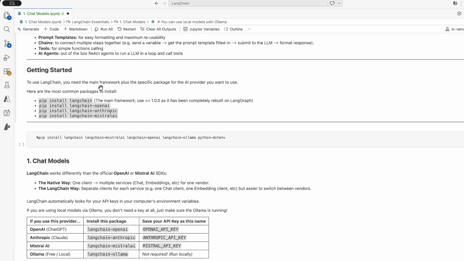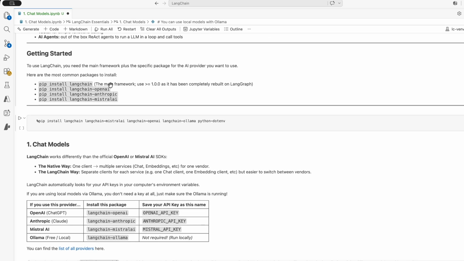You will need to install LangChain, this main framework, and I just wrote, be sure that you have at least version 1.0 because they completely rebuilt it recently. Now this is built on LangGraph. And you will also need to install the package from your favorite LLM provider. So you see that you've got langchain-openai, Anthropic, Mistral AI and so on.